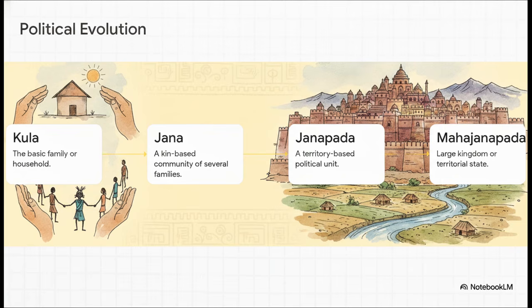Step 1 is the kula, or family, the most basic social unit. Step 2, multiple families come together to form a jana, which is a tribe or kin-based community led by a raja. At this stage, your identity is all about your bloodline, not a map. Step 3, as farming takes off, they settle down on a specific piece of land, becoming a janapada, or a territorial state. And Step 4, these territories expand, conquer, and grow into powerful Mahajanapadas, massive kingdoms like Magadha.